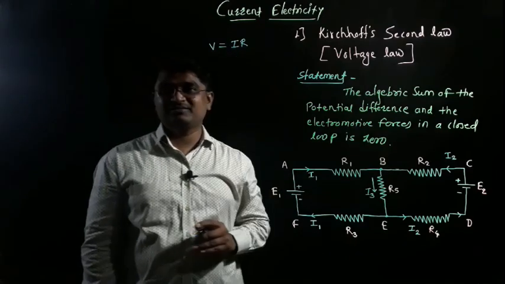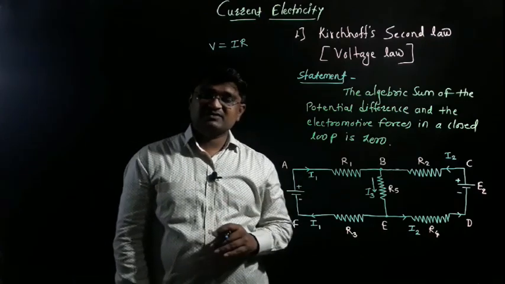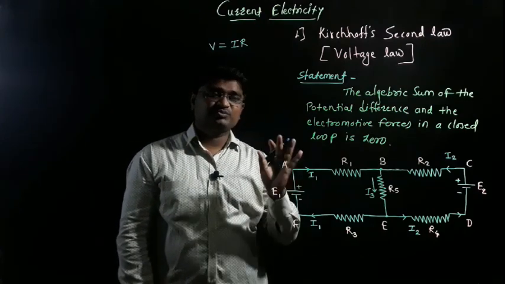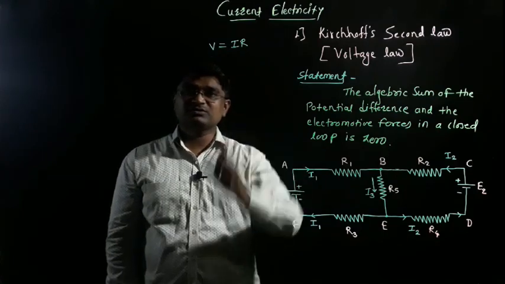We are very familiar with this; we discussed it last year. So why do we write V is equal to IR? Potential difference is the product of electric current and resistance. So V is equal to IR.